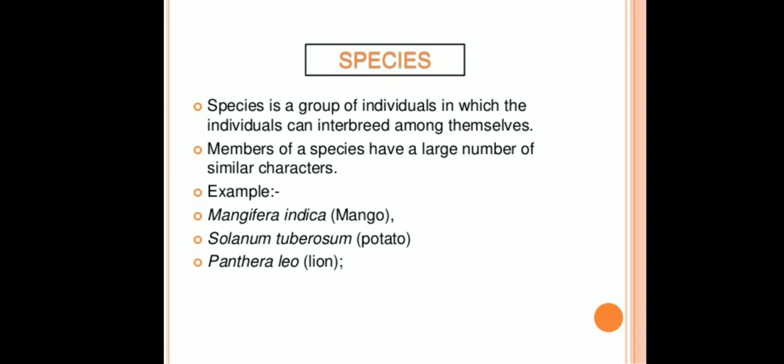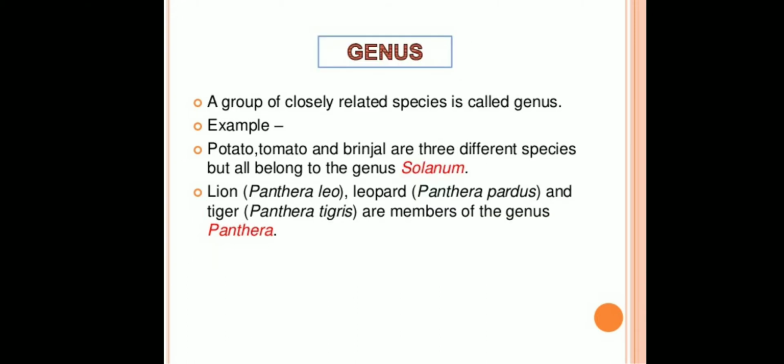Species is a group of individuals in which the individuals can interbreed among themselves. Members of a species have a large number of similar characters. Example, Mangifera indica, Solanum tuberosum, Panthera leo. Next category is the genus. A group of closely related species is called genus. Example, potato, tomato and brinjal are three different species but all belong to the genus Solanum. Lion, leopard and tiger are members of the genus Panthera.